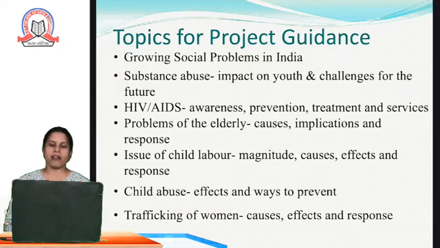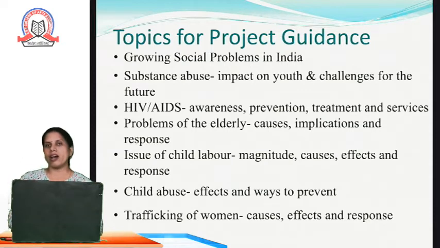Child abuse, effects and ways to prevent. What is the effect of child abuse and how can child abuse be prevented? Many times these are crimes which are covered up by the society, but the weak section of the society is the children, and many crimes take place with them.